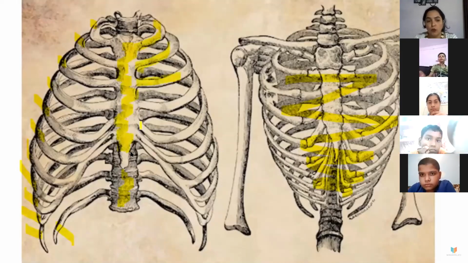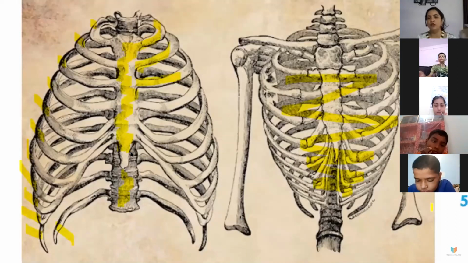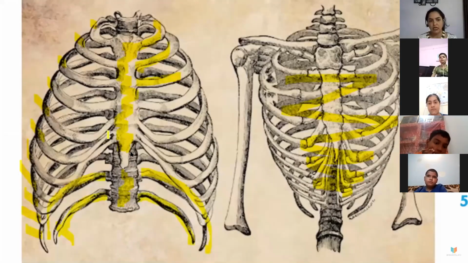Now, it is in the center, and the heart and lungs are protected by this rib cage. So it forms a cage-like structure so that there will be no harm or injury to the heart and the lungs, which are very important for our body. Now the interesting thing is, you can see these last two bones. Can you see with the marker I'm showing? These are the two bones which are not attached to the sternum, the breastbone. We call them floating ribs.